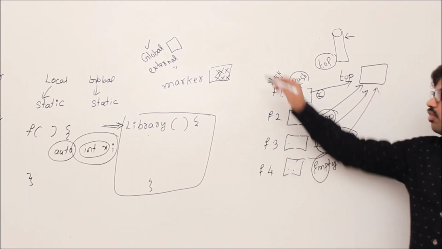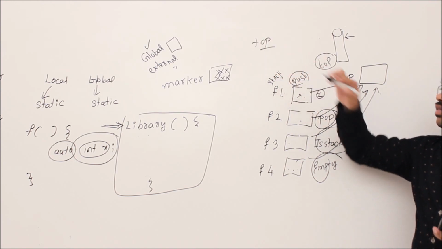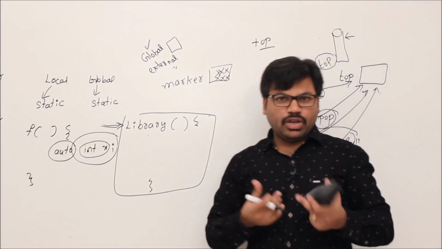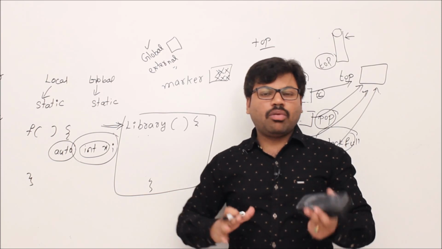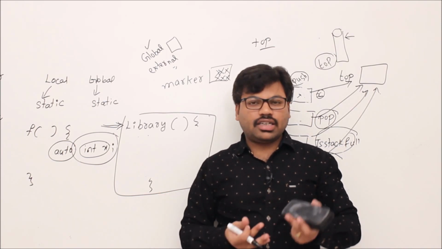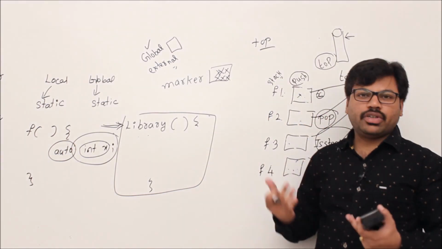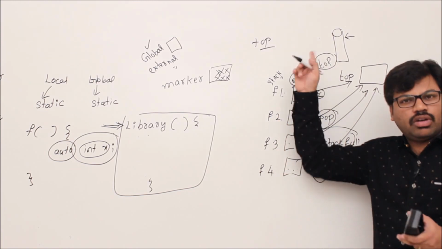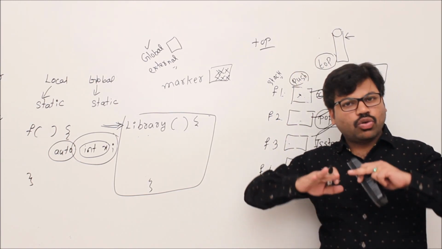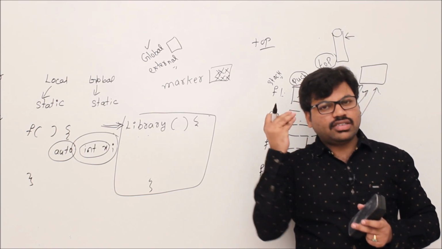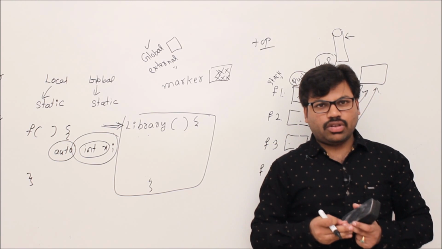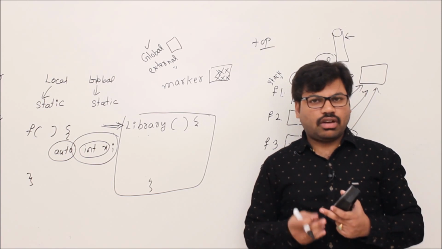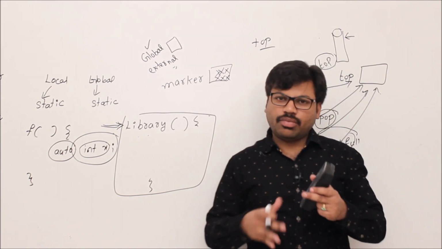So understand the purpose now: whenever you really need a global variable like top, declare it, but don't make every variable global, because some variables should be local, right? Because if you make them global, then others can probably modify them, and you can't understand the program clearly. So depending on the purpose, you create local variables and global variables. If you want to share a variable across functions, use a global variable. If you want to hide some variable and use it only in one particular method, and others should not see it, create it as a local variable. That's why we have equal importance for global variables and local variables. So sometimes we use local variables, sometimes global variables.